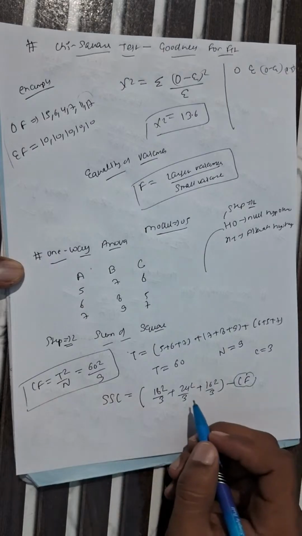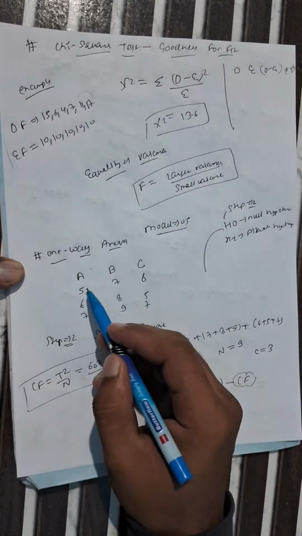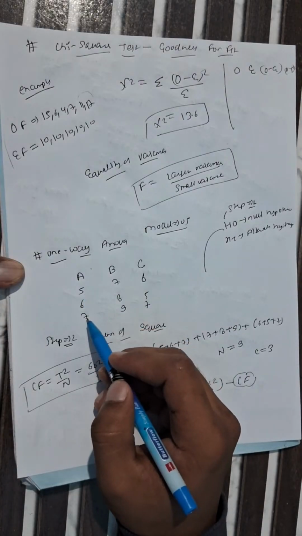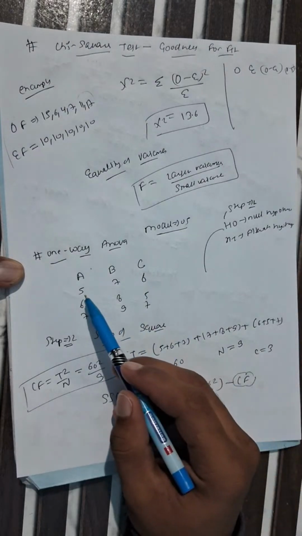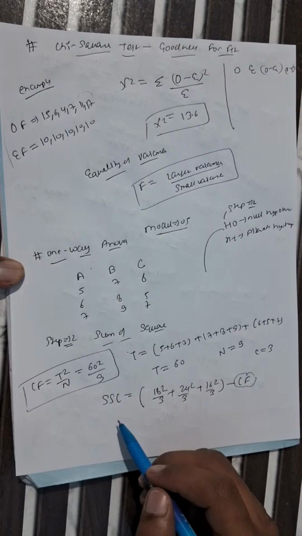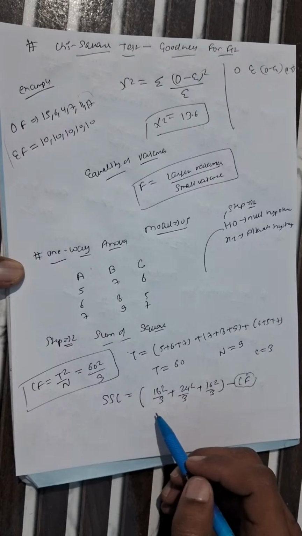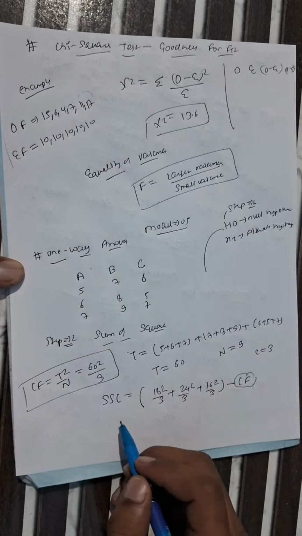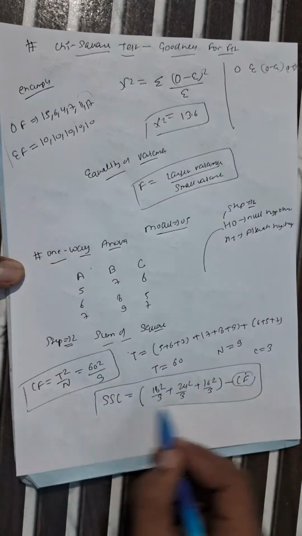First we square the column total 5 plus 6 plus 7, which is 18. So 18 square divided by 3, because there are 1, 2, 3 rows. That's why we are dividing by 3. So here our sum of squares due to column is completed.